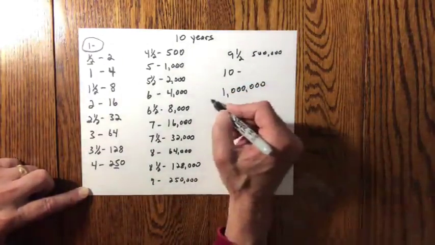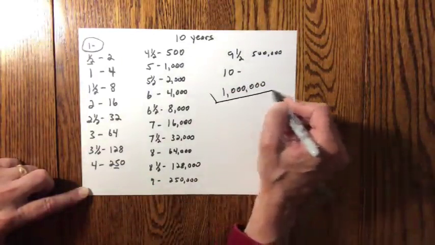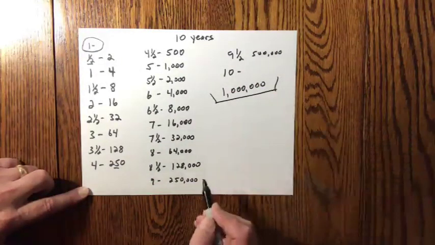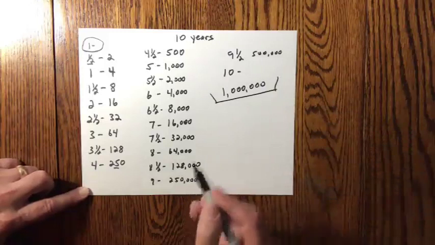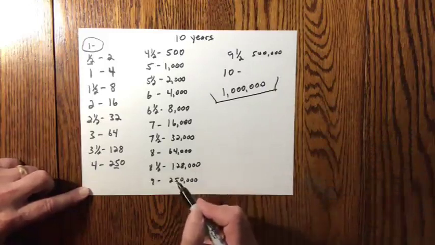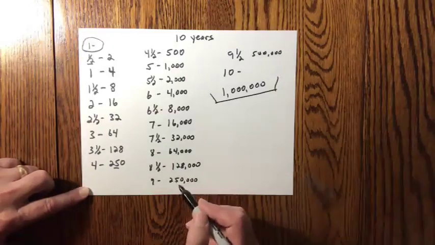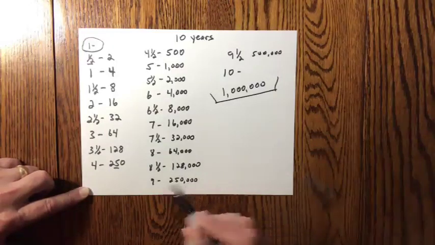Can you imagine this kind of fruitfulness after 10 years, 1 million disciples? Every disciple has this potential ability because God's plan is to multiply.